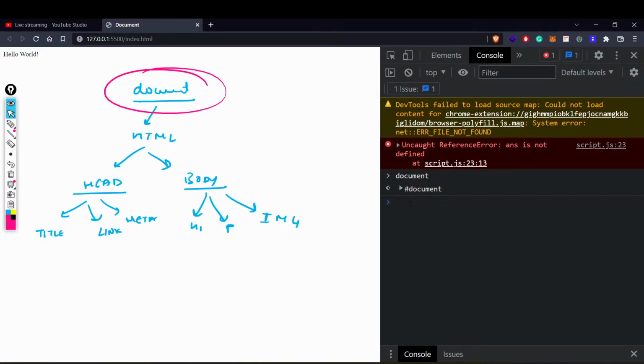Now let's see, if I want to select any particular element, any particular heading or any particular thing from my page, how can I do that, right? For that, we require some methods, right? Some DOM methods. What are those methods? Those methods are called DOM manipulators, or maybe DOM methods, right? So what could they be?